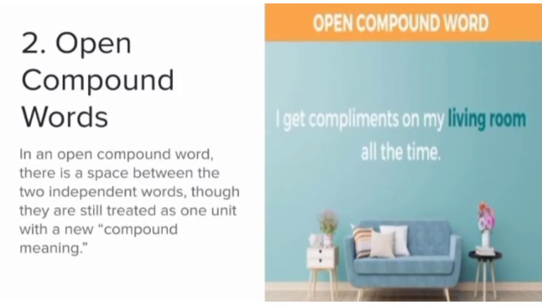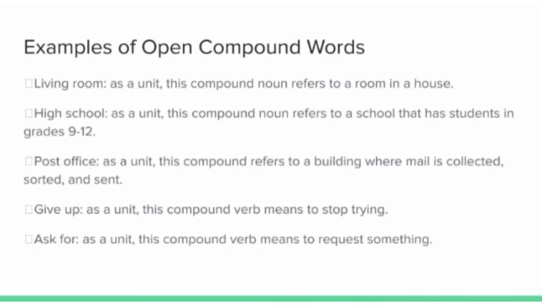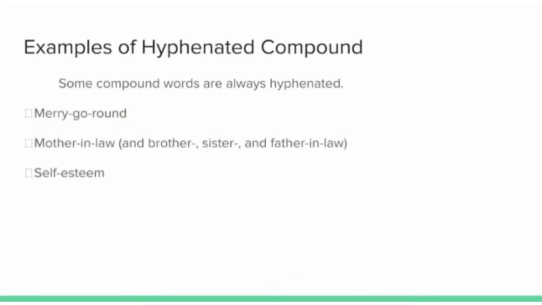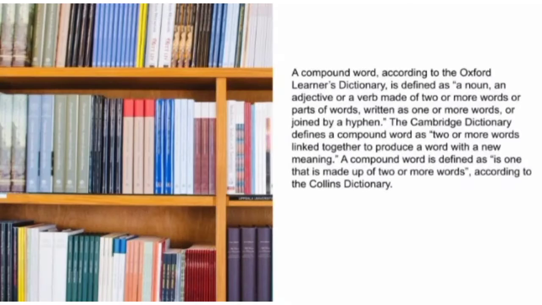Second, open compound words. In an open compound word, there is a space between the two independent words, though they are still treated as one unit with a new compound meaning. Example, living room. Third, hyphenated compound words. Hyphenated compound words have hyphens between each of the independent words that serve as connectors. The hyphens are a visual clue that the words form one unit. Example, merry-go-round.